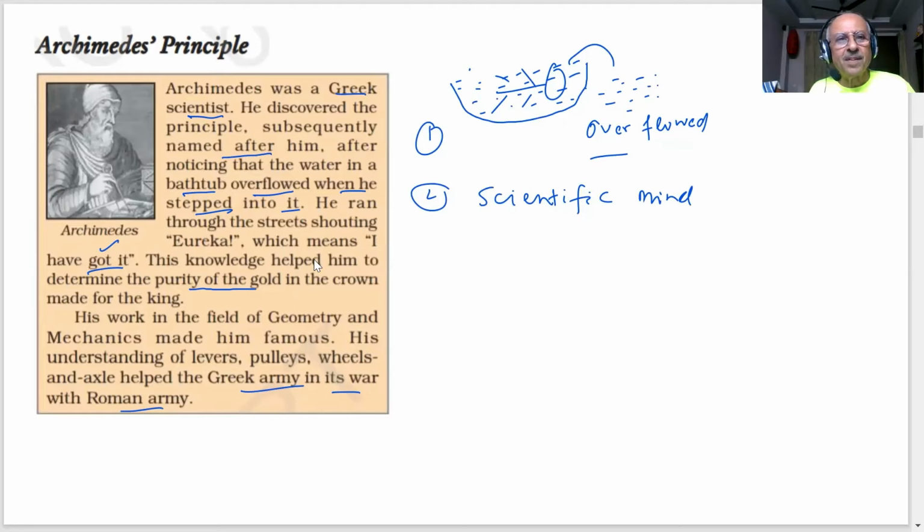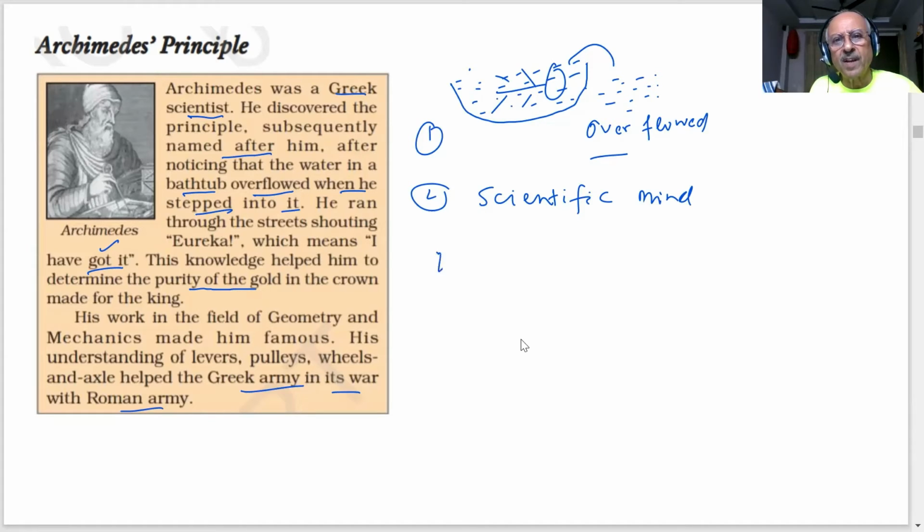So the scientific mind of Archimedes was there, from what he experimented or what he observed. Now let us see what Archimedes' principle is and how it helps in explaining to us why a ship will float and why an iron needle sinks. Why your weight appears less when you are inside the swimming pool. Why a bucket, when it's inside a well, appears lighter, and as soon as you bring it out, it appears heavier. All this can be explained by Archimedes' principle.